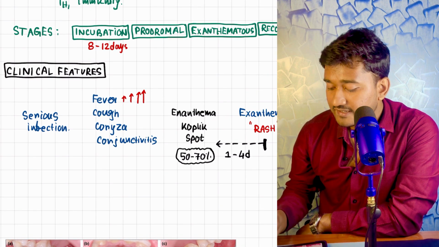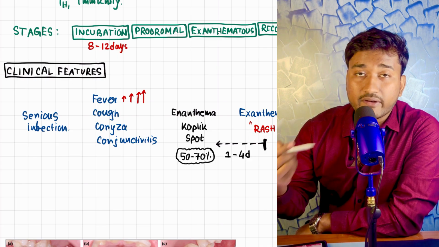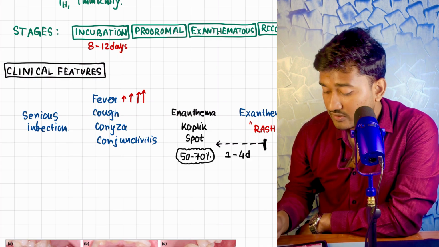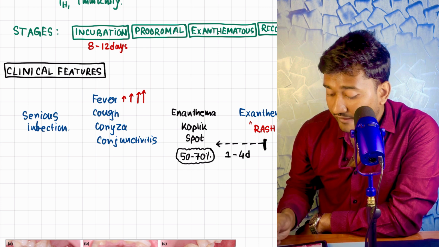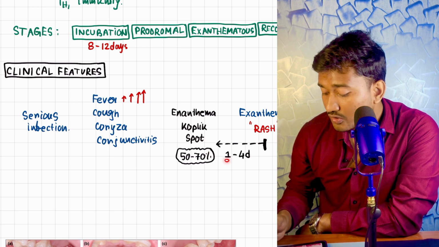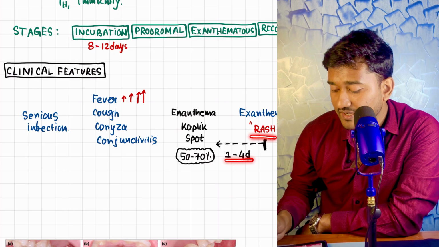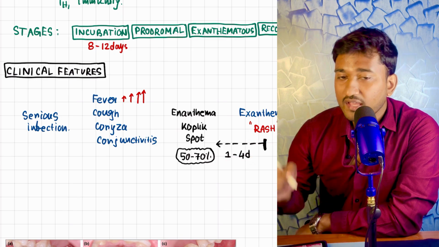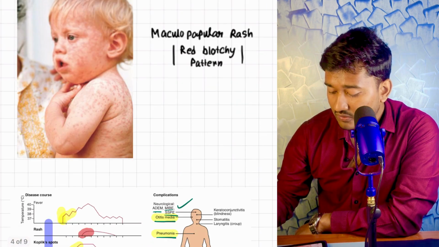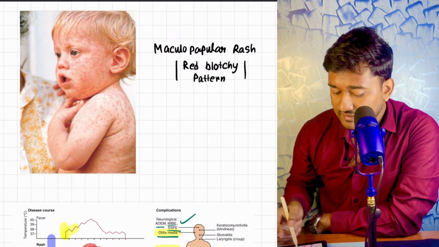And after that there is rash. If there is proper, well formed vasculitis, it will cause the rash. After this Koplik spot, usually within 1 to 4 days this rash appears. This is the classical rash of measles. So look here, what is the classical rash? Look, this is the classical rash.